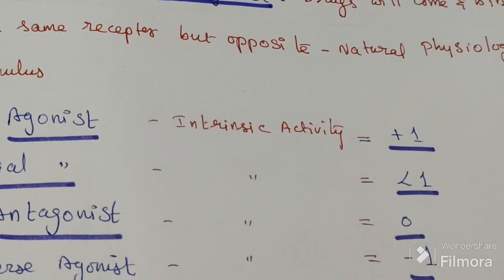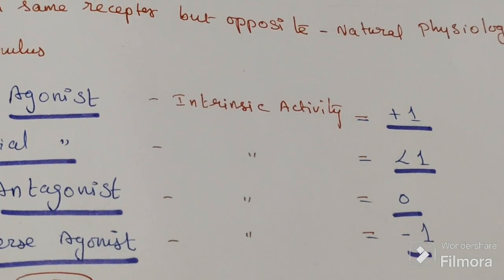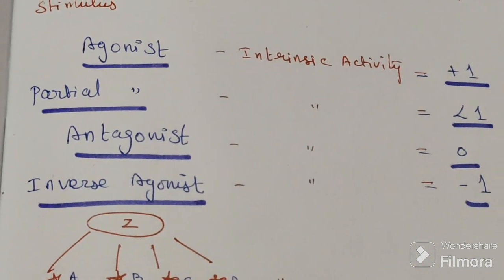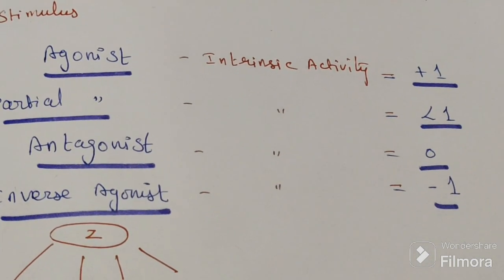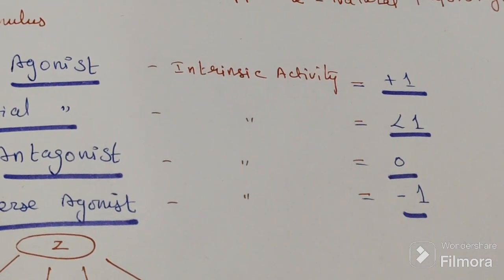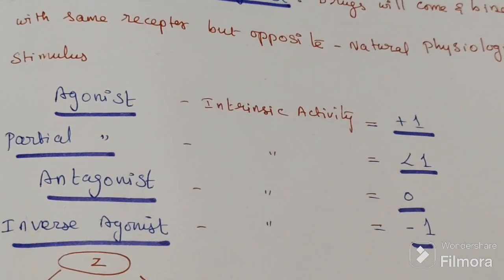The last one is inverse agonist, which has intrinsic activity -1. It is reverse only.